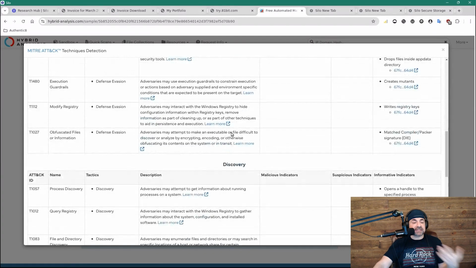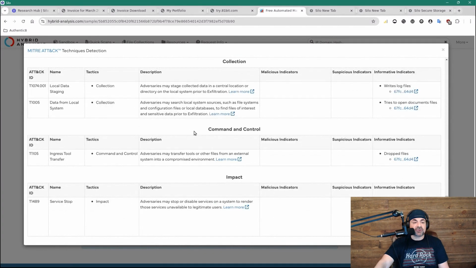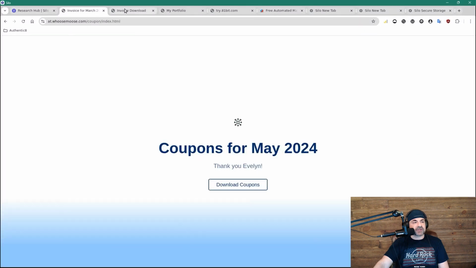Something I could have easily downloaded onto my system without even realizing, because, hey, who doesn't want coupons, right? But now I was able to avoid that, right? I was able to save it in an isolated location. I wasn't infected. I can easily run and check to see if these things are dangerous without ever leaving the comfort of my environment. So that's one example. That's coupons, right?